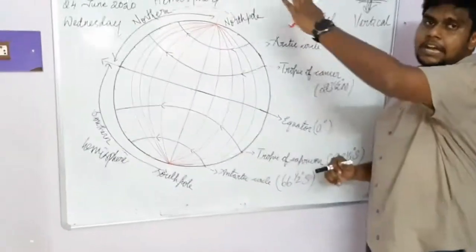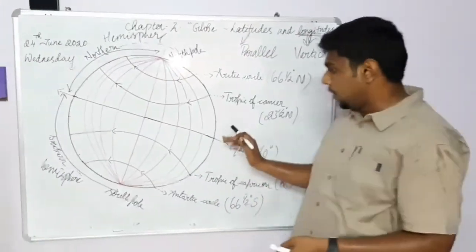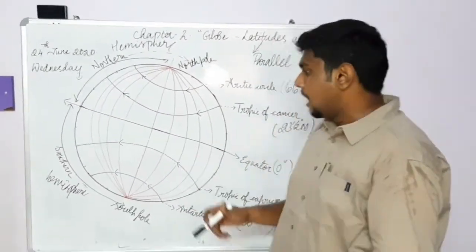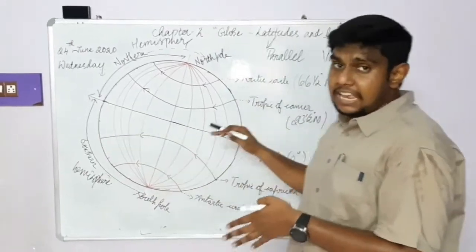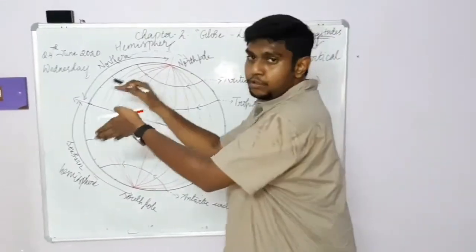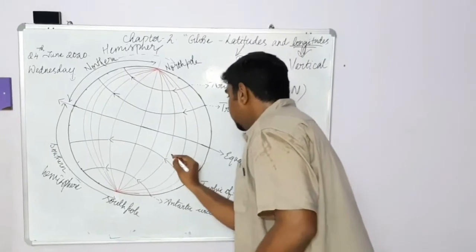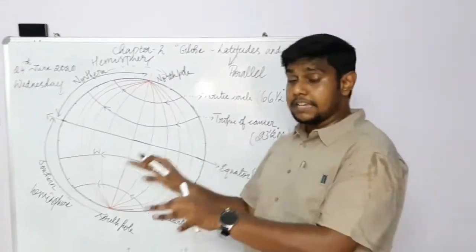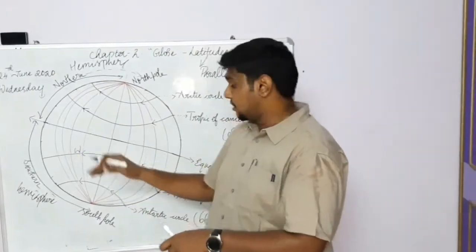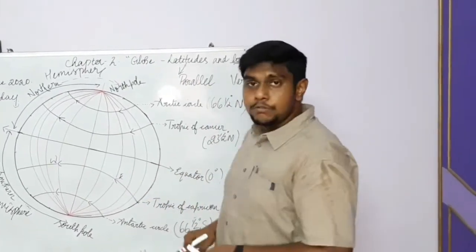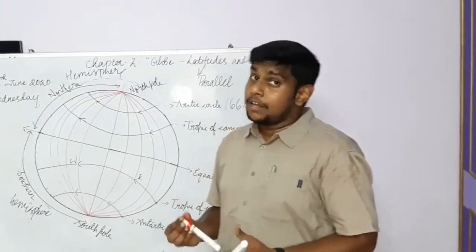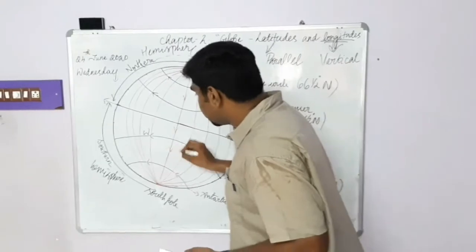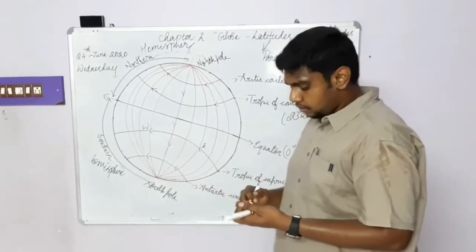So this is the combination of latitudes. I want to give some additional information about the latitudes. These latitudes always travel from east to west. So this is east and this is west. These latitudes always travel from east to west, whereas the longitudes always travel from north to south.